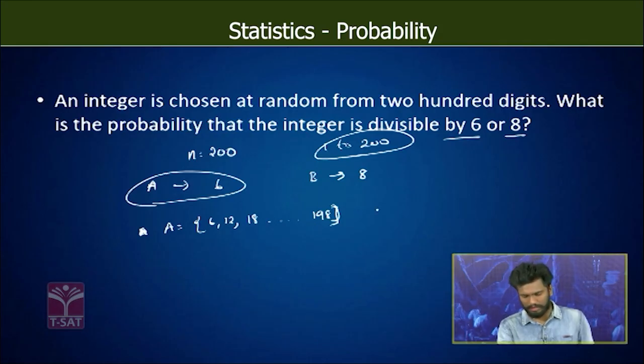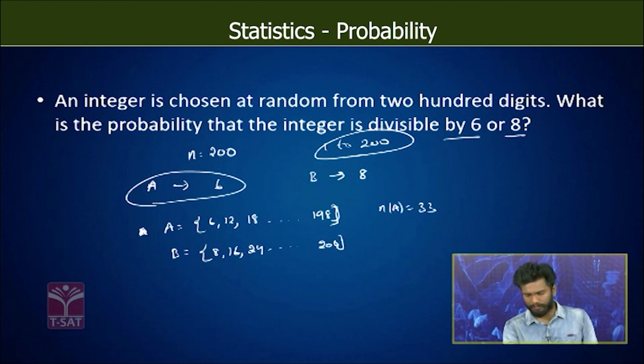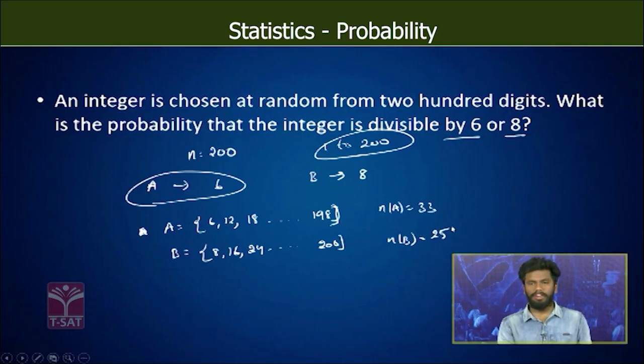So how many numbers are there here? n of A is 33. Similarly, write set B: 8, 16, 24 and so on, the last being 200, which is divisible by 8. So here n of B is 25.